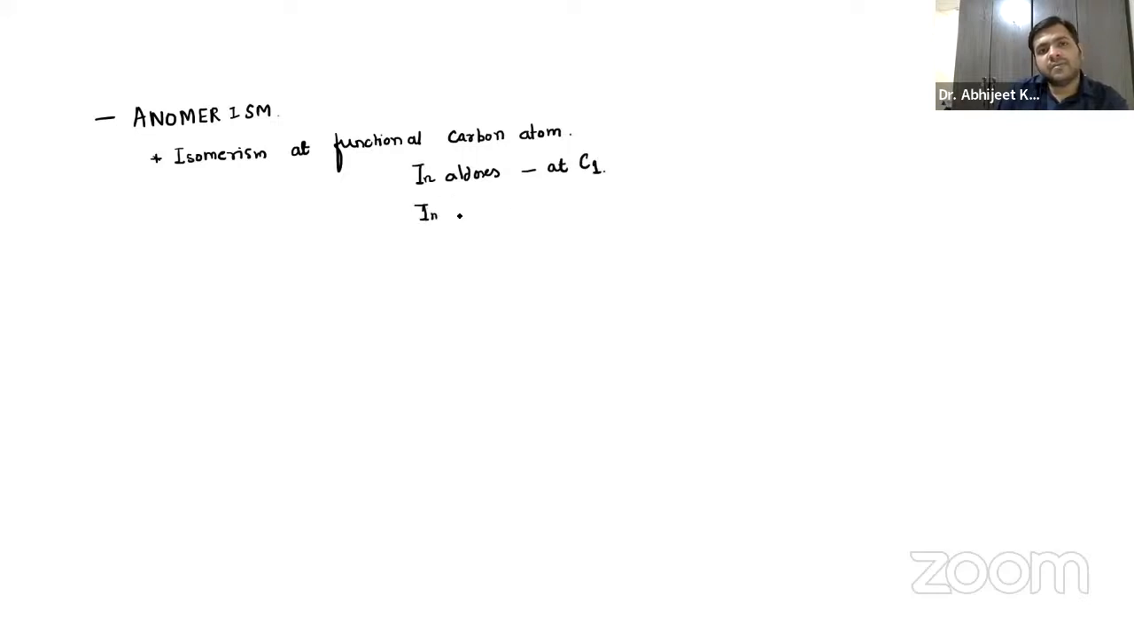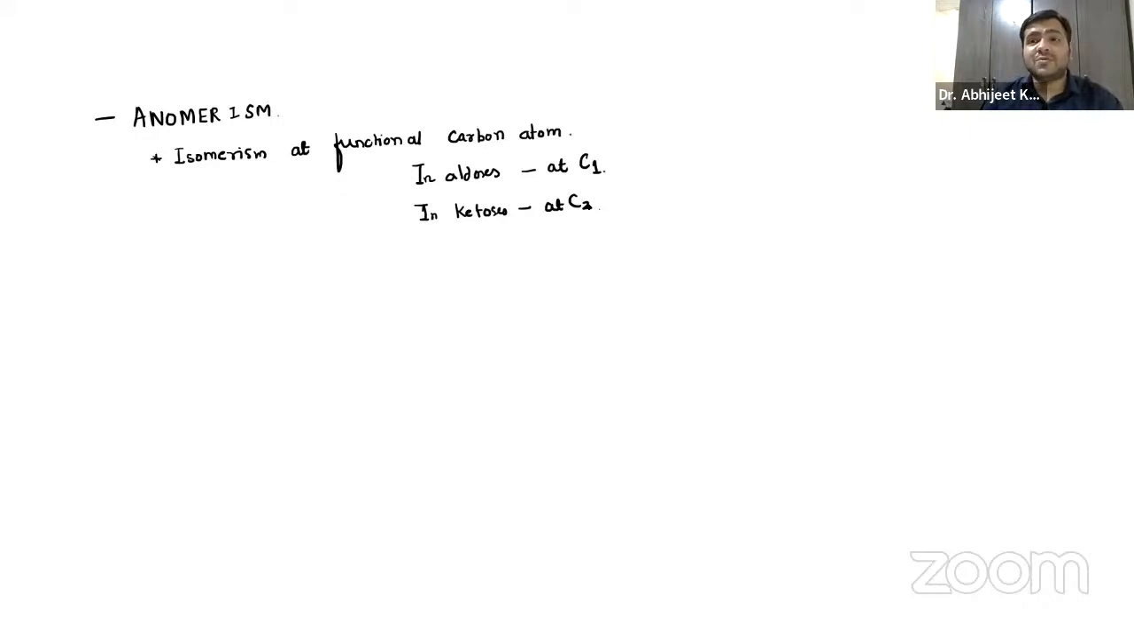It means that there is isomerism at the functional carbon atom. Remember, in aldoses it is at the C1 carbon atom, and in ketoses at the C2 carbon atom.